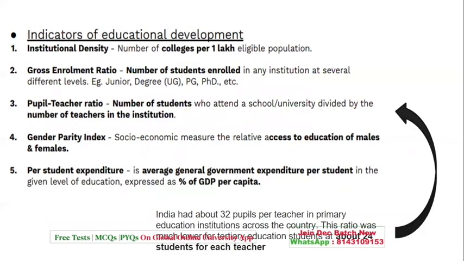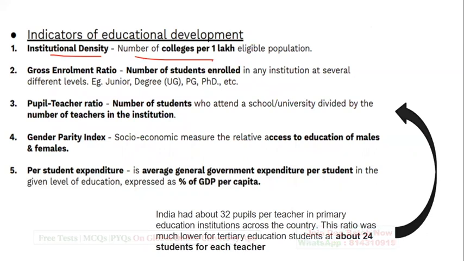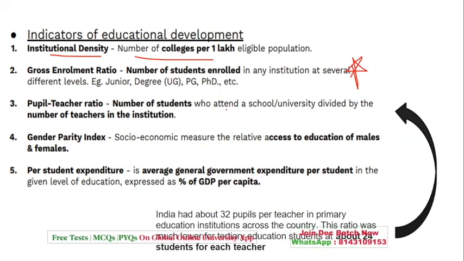Now, indicators of educational development. When we talk about institutional density, that is the number of colleges per 1 lakh eligible population. When we talk about gross enrollment ratio, we are going to do this in detail in the next slide. Pupil teacher ratio, that is the number of students who attend the school or university divided by the number of teachers in that particular institution.